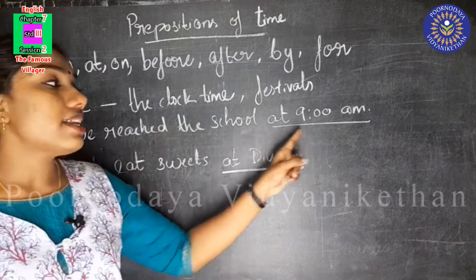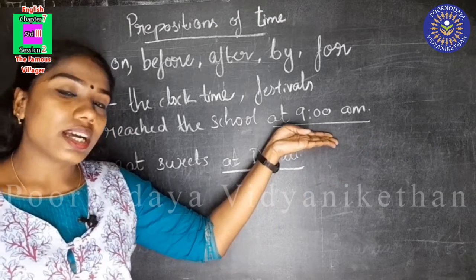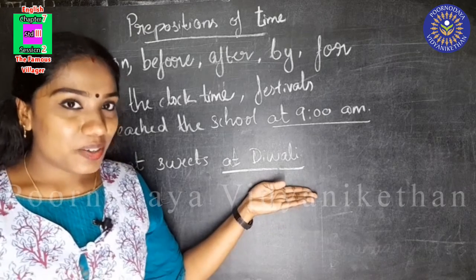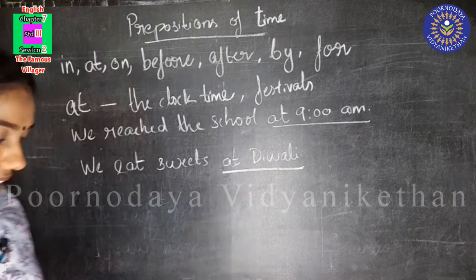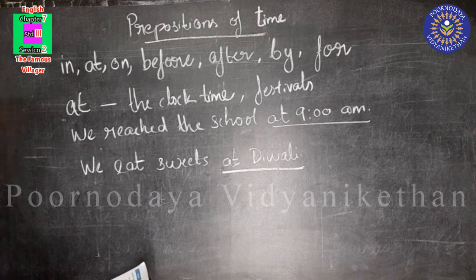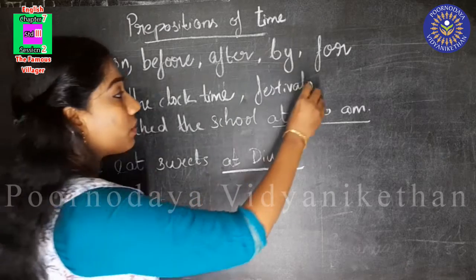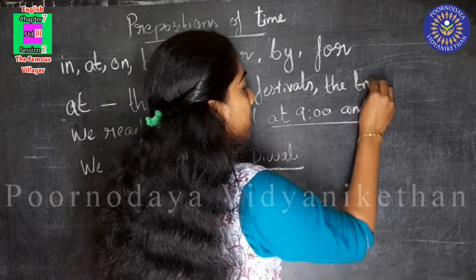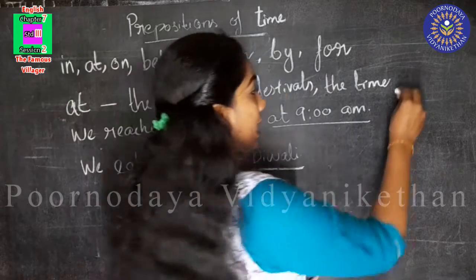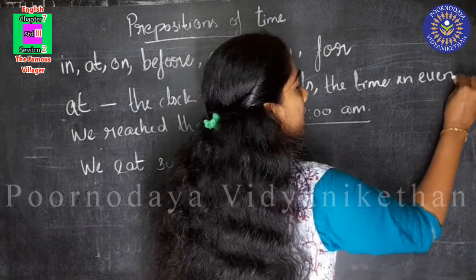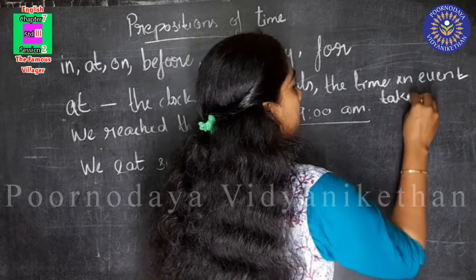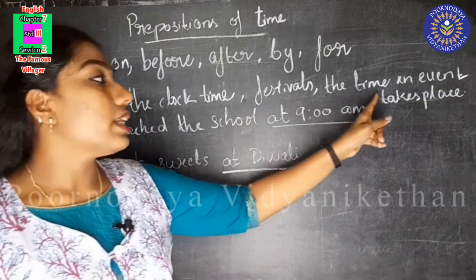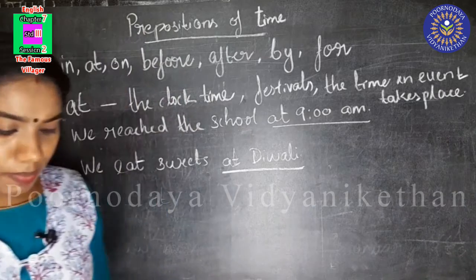We reached the school at 9 a.m. Here we used at with clock time. We eat sweets at Diwali. Here we used at with festival. Did you understand? I'll show you one more example. We can also use at with the time an event takes place.